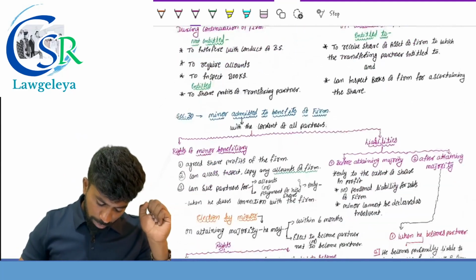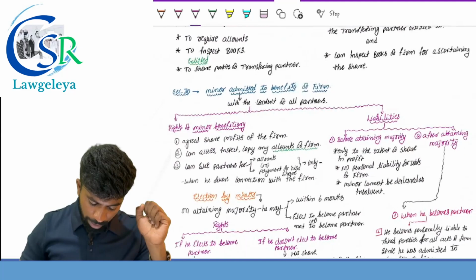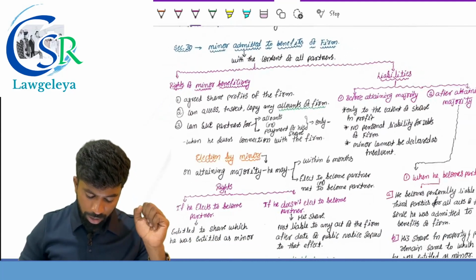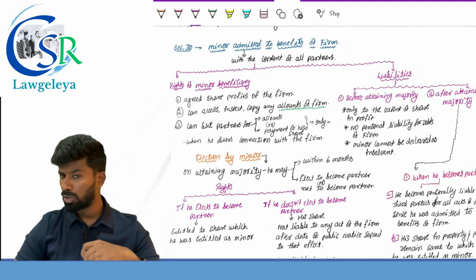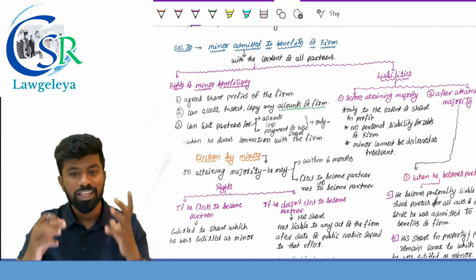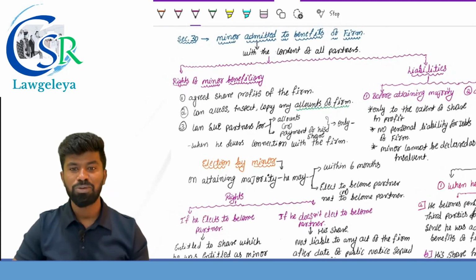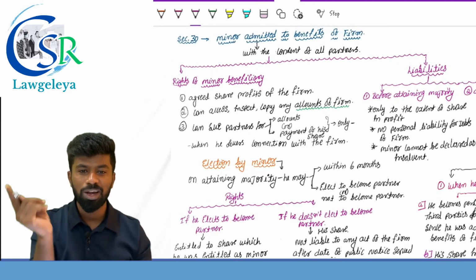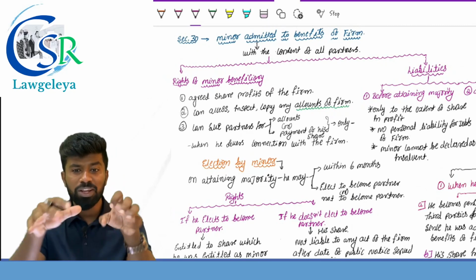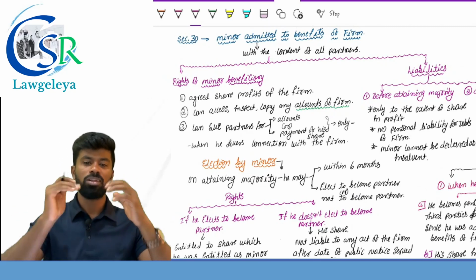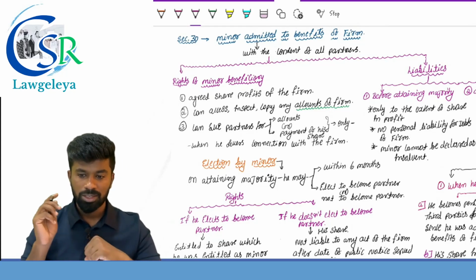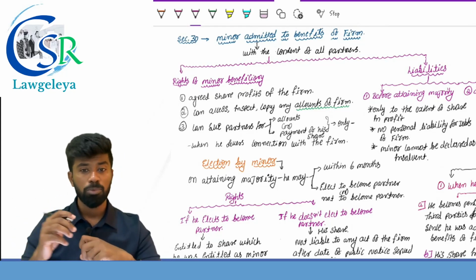Then we have section number 30. Minor admitted to the benefits of the partnership firm. Can a minor be a partner? No. Can he be a beneficiary? Yes. A minor can be admitted to the benefits of the partnership firm with the consent of whom? All the partners. And when he is a minor beneficiary, what are the rights available to him? He has a right to what? Agreed share of profit of the firm.